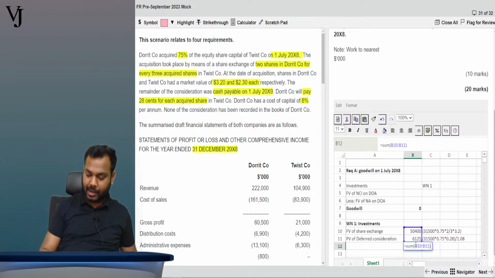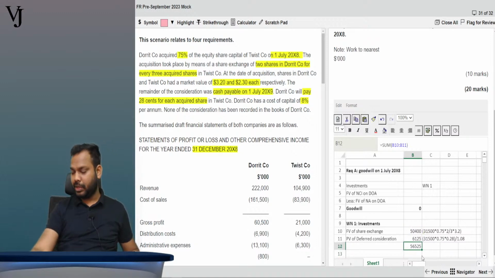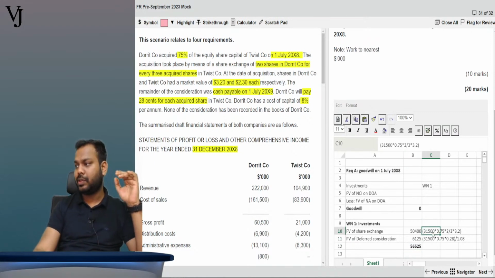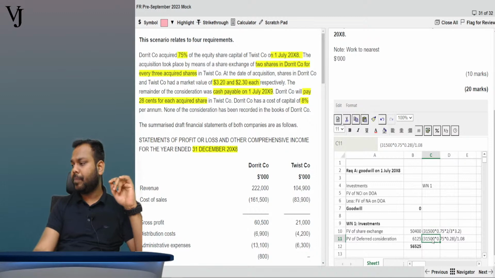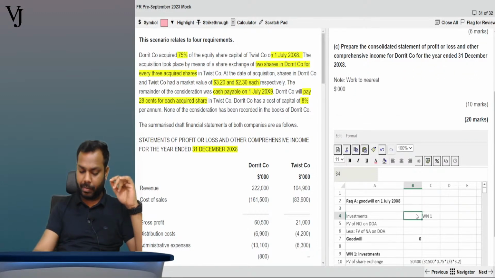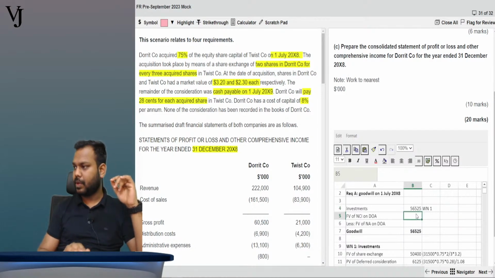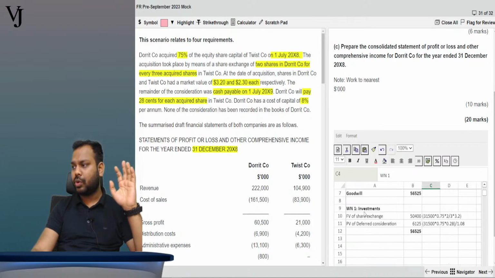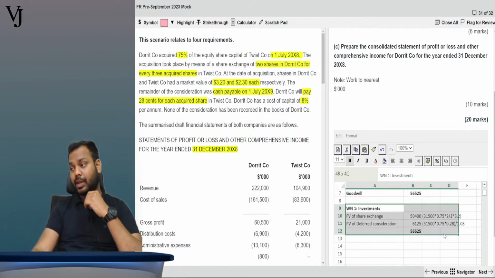Now understand, guys, I'm teaching you something. Please understand. Let's suppose you have shown these calculations. Further, working note number 1 is equal to, I'm writing it here, 56,525. Now understand, since you have given the reference of working note number 1 here and linked the figures, given the working reference, and you have shown all the working notes, what happens?